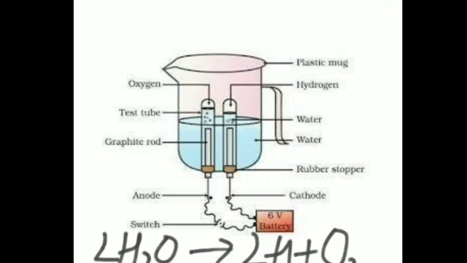So this can be done when water is heated above 2000 degrees Celsius or when it is electrolyzed, that is, the decomposition of a chemical substance in its aqueous form by the passage of electric current. So water can be decomposed by the passage of electric current, by electrolysis, or by raising the temperature above 2000 degrees Celsius. Is it clear? So we can say that pure water is a stable compound and it does not decompose easily. It can only decompose by raising the temperature above 2000 degrees Celsius or by electrolysis.